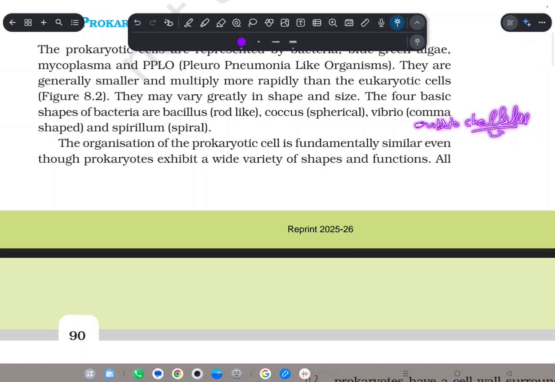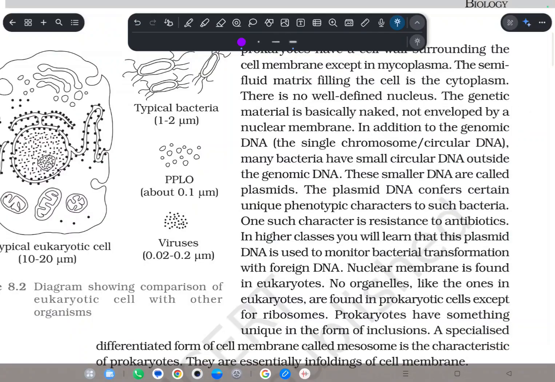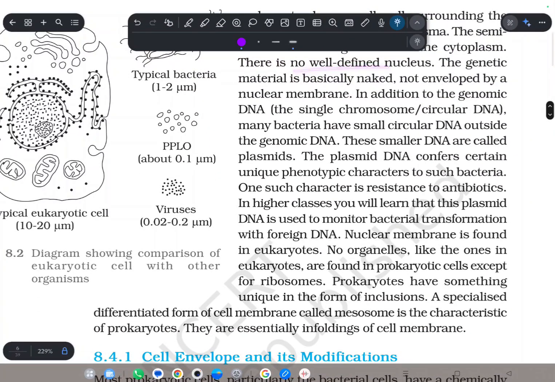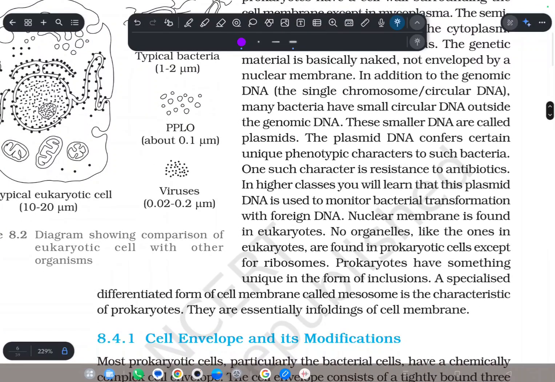Which causes cholera. And the cytoplasm which is present in them is a semi-fluid matrix, and they don't have a well-defined nucleus, so its function is done by the nucleoid region. In the DNA they have two types.